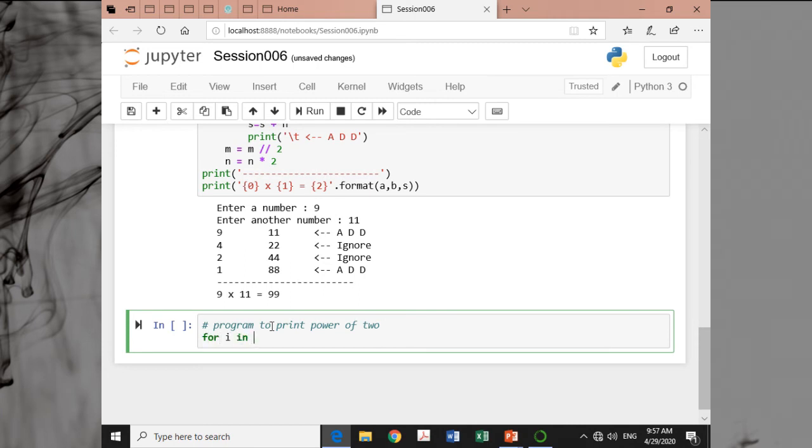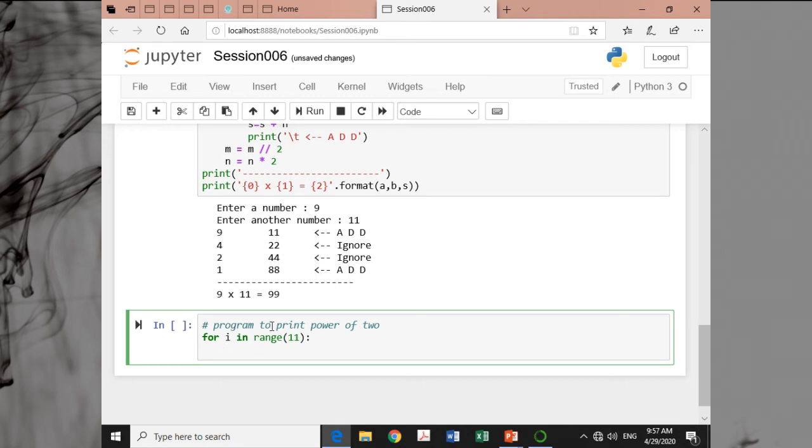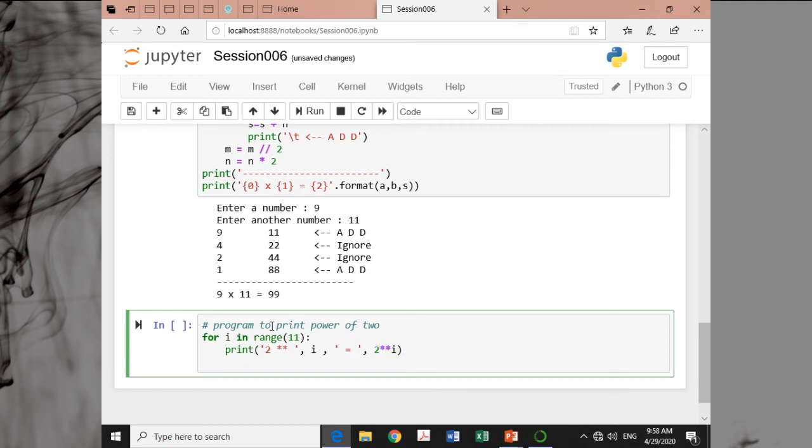For i in range, say I want to go up to 2 to the power 10, so i in range 10, print 2 to the power i is equal to 2 to the power i. Sufficient. Then say suppose I want to print end of program.